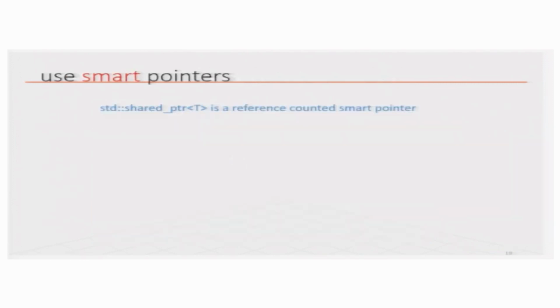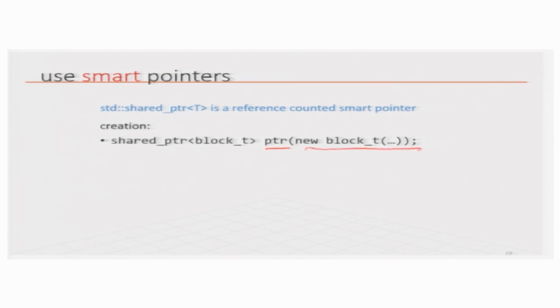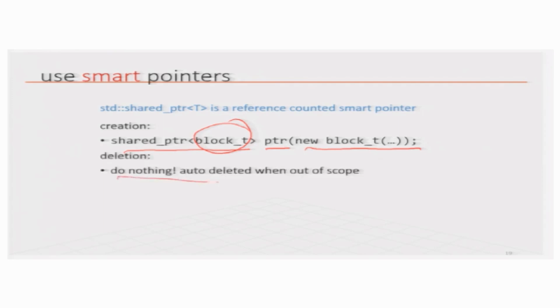So, as I said, it is a reference counted smart pointer. When you define a pointer, you are going to define it like this. It is a shared pointer which points to a block, in our case the block we defined, and then you have to define it like this. For deletion, you do not have to do anything, it is auto deleted when out of scope. That is the reason for using shared pointer, and the usage is like a pointer, right.